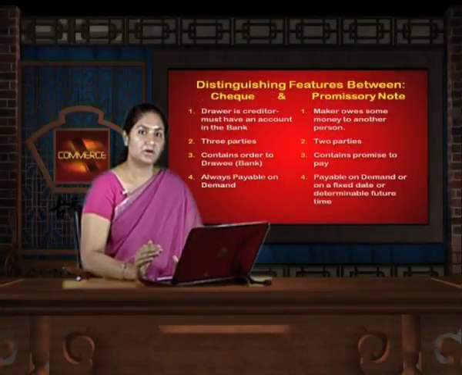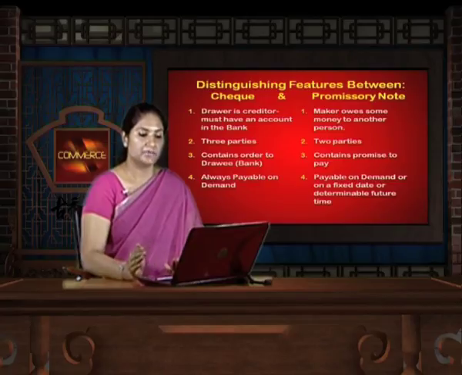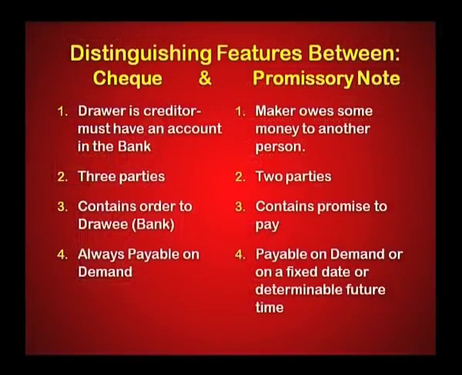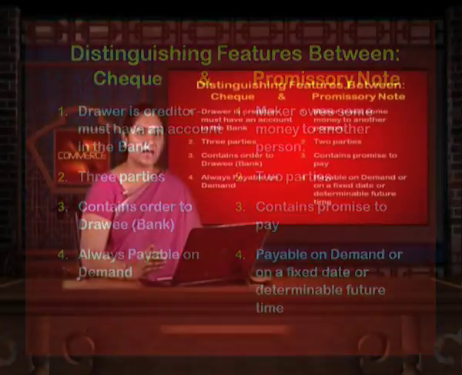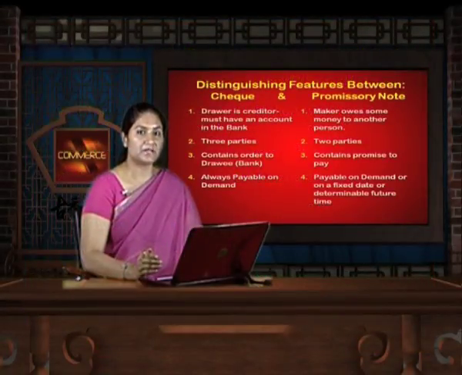Let us also distinguish between a check and a promissory note. When we discuss the check, the drawer is a creditor, he must have an account in the bank so that he can instruct his drawee bank to make the payment to the payee.